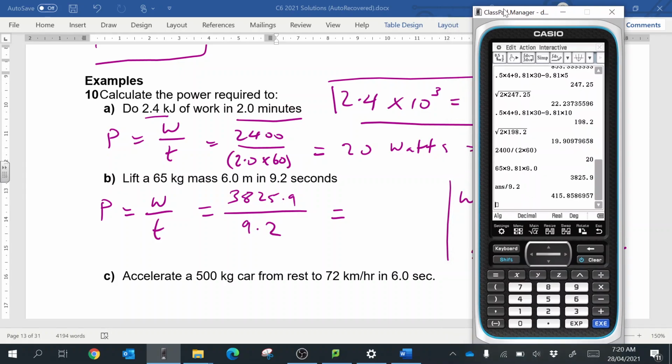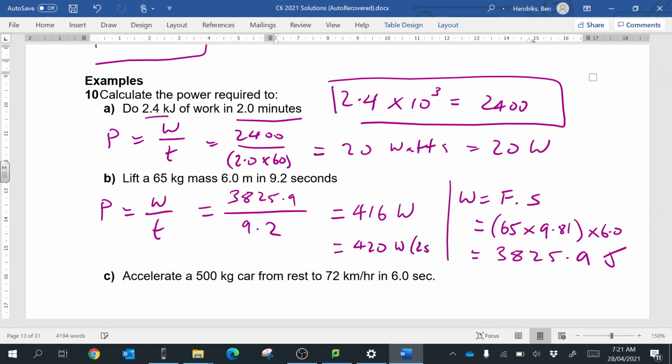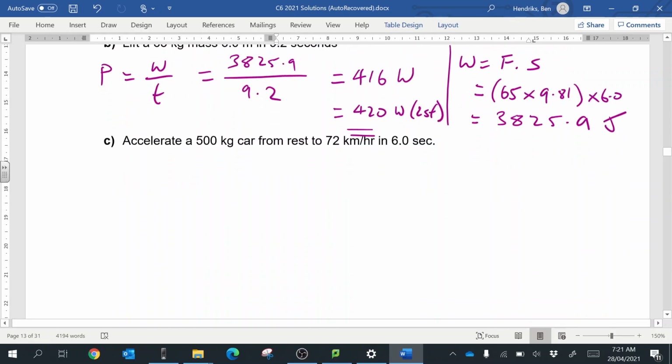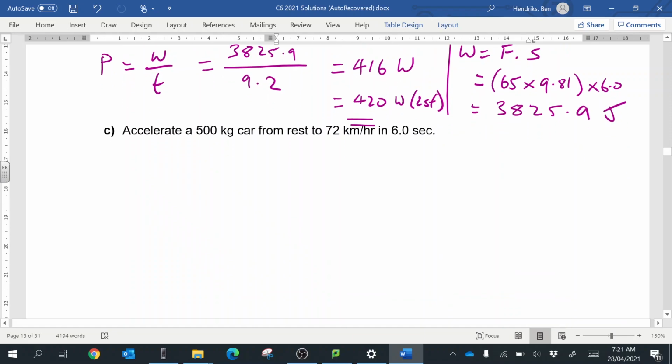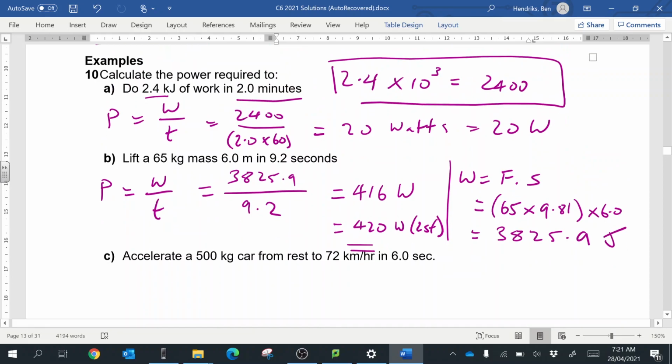We're going to go to 416 watts. And that's the 3 significant figures. We'd probably, because all these are in 2 significant figures, we might just want to say it's 420 watts to 2 significant figures. So either way, in our course, we would have been fine with 3 significant figures, but technically 2 is right. Okay, so accelerate a 500 kilogram car from rest to 72 kilometers an hour in 6 seconds.